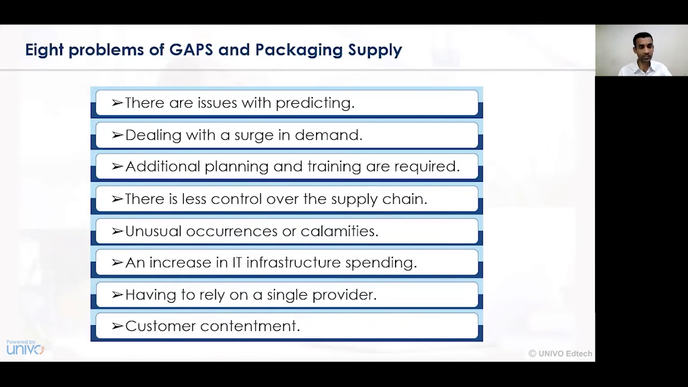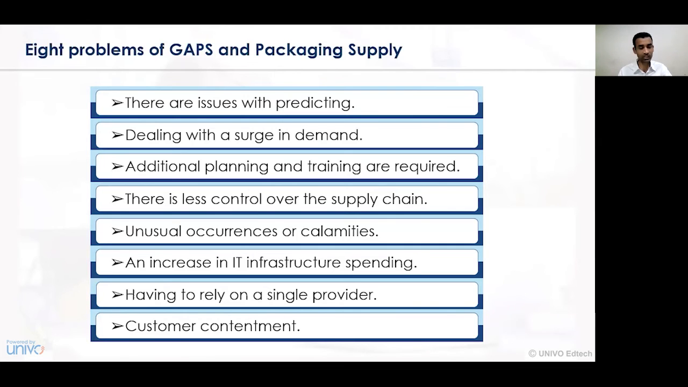Customer contentment: in the case of customer contentment, the customer is always looking for a better qualitative product and a feasible or stable pricing policy prevailing in the market. So it is always a challenge to the organization to see how we can provide the maximum amount of quality in a controlled price scenario.